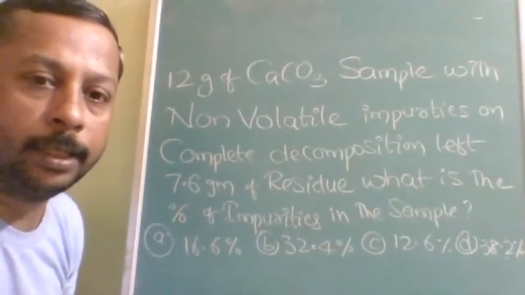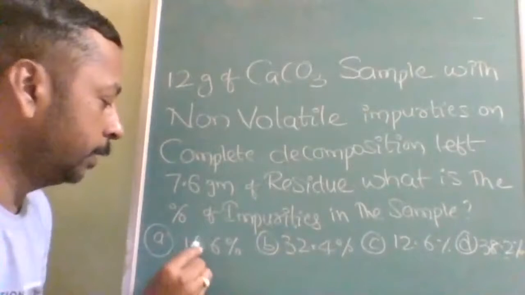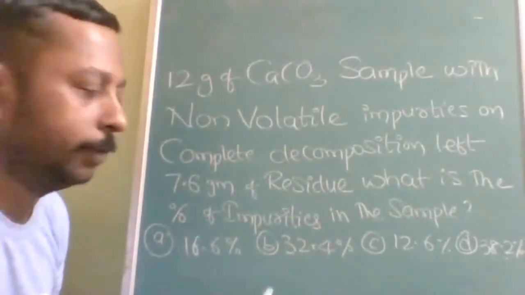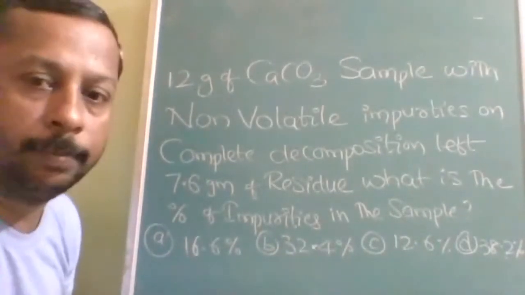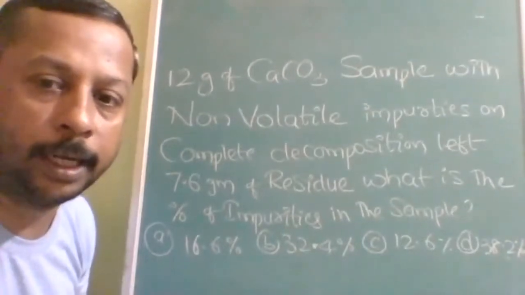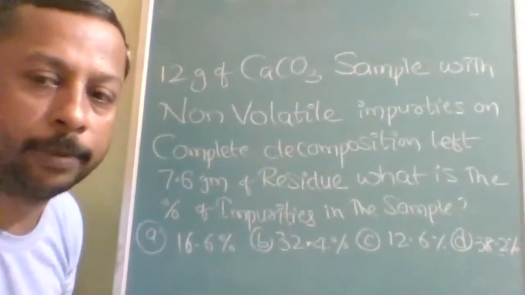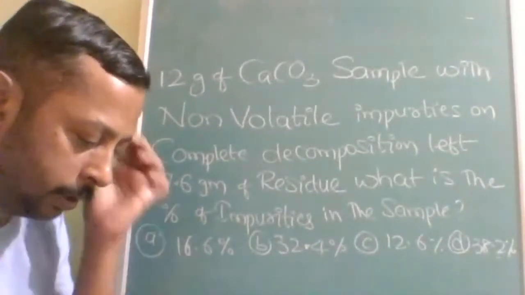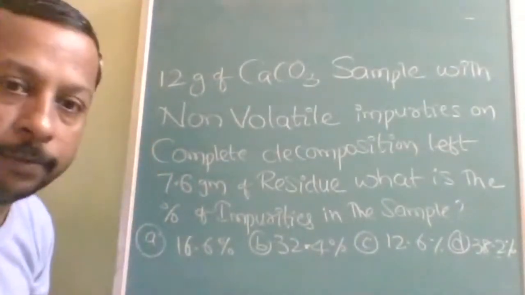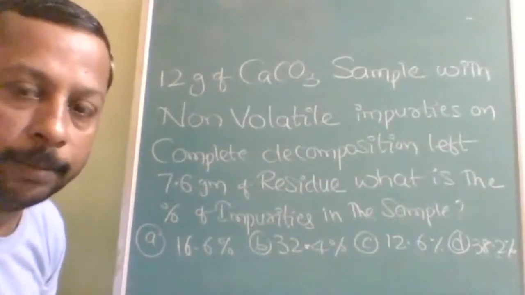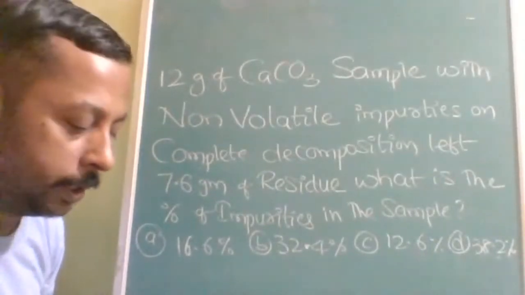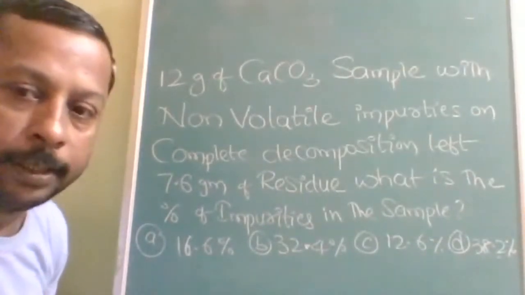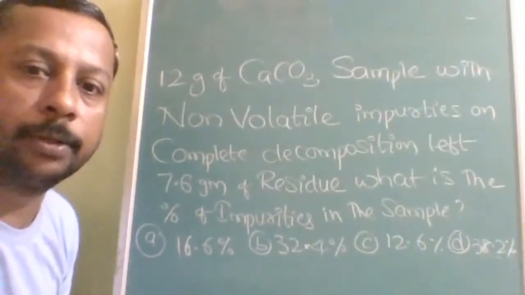Option A 16.6%, option B 32.4%, option C 12.6%, and option D 38.2%. Don't be in a hurry. What you have to do is give the maximum correct answer. Obviously this is going to be a single correct option.